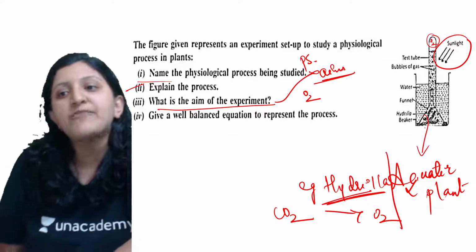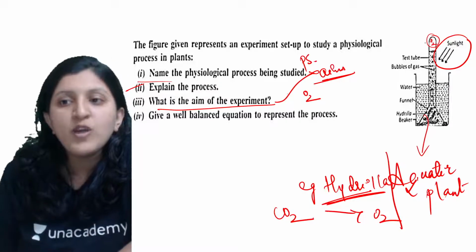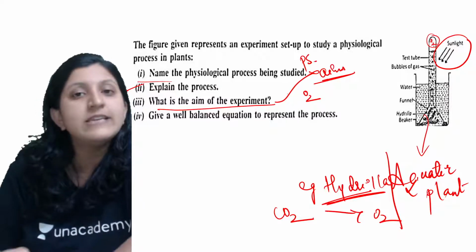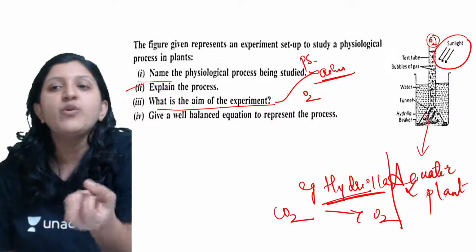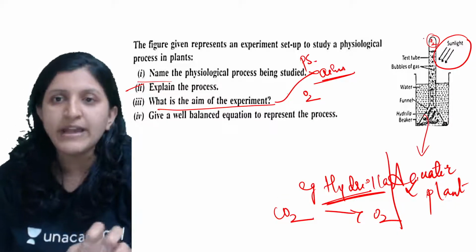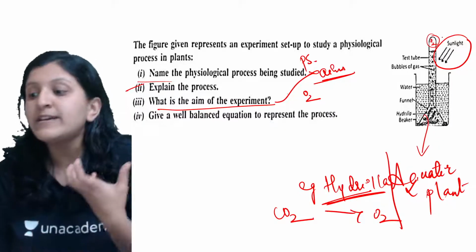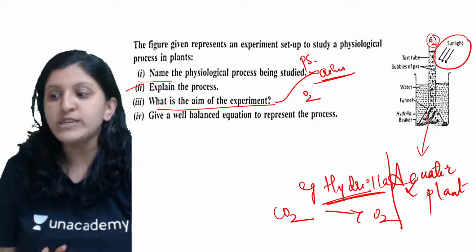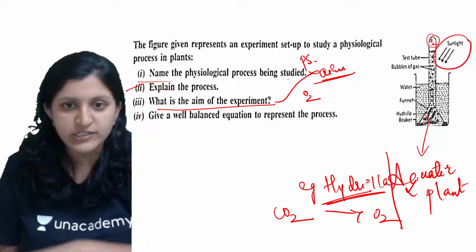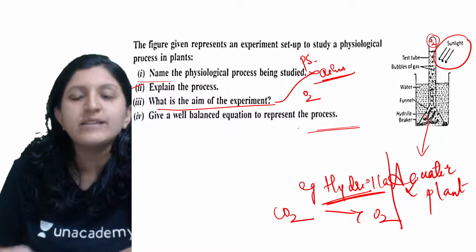How exactly have they proved it? By setting up an apparatus where the oxygen gas is collected here at the top. Now if we hold a flame to this, you can see the flame burning by using this oxygen. That represents that the gas produced here is oxygen. Okay, so give a well balanced equation to represent the process.